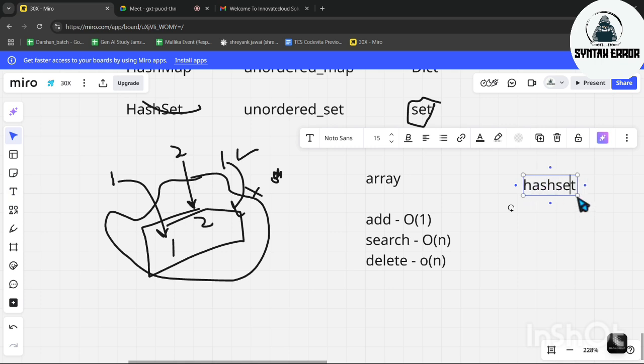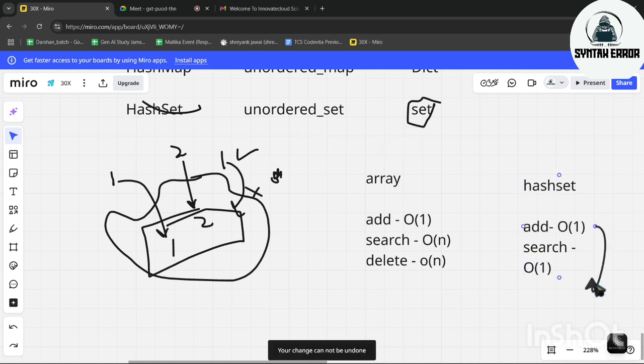What are the advantages of a hash set? If you want to insert any element in the hash set, the time complexity is O(1), which is constant time. If you want to search for an element in a hash set, the time complexity is also O(1). Again, if you want to delete, the time complexity is also O(1).